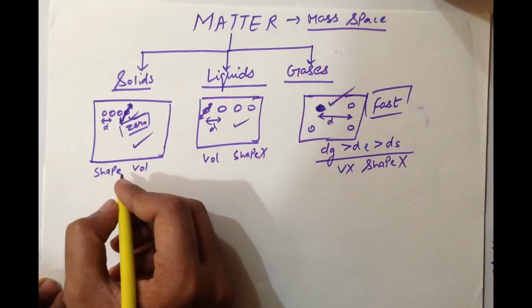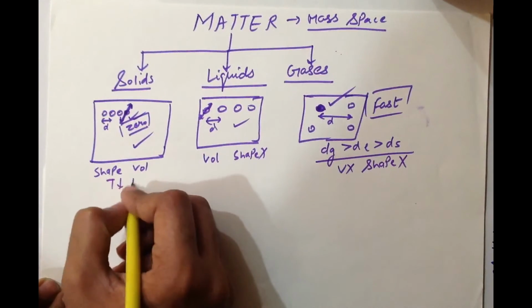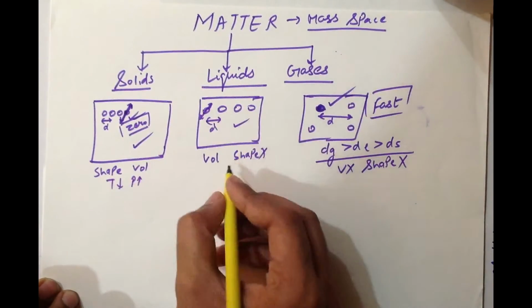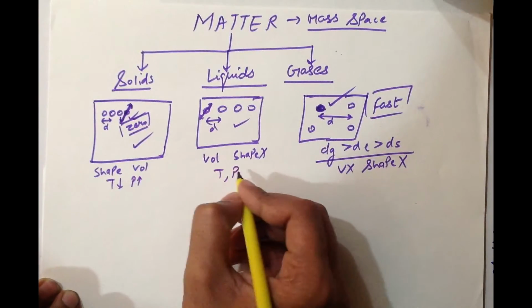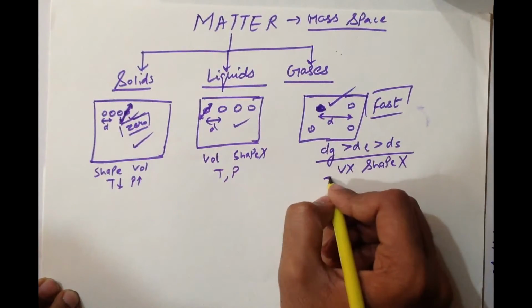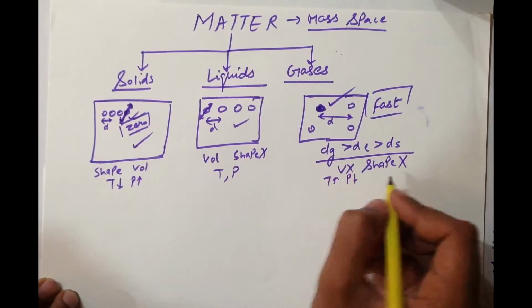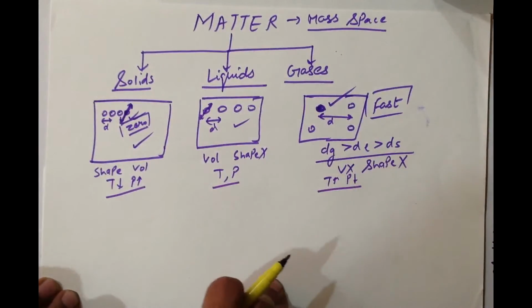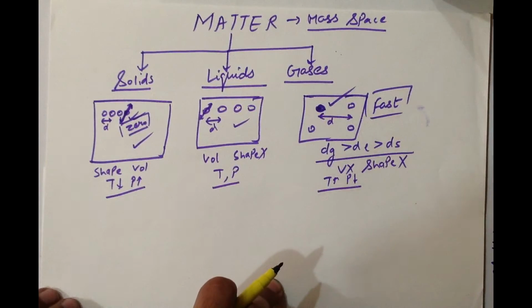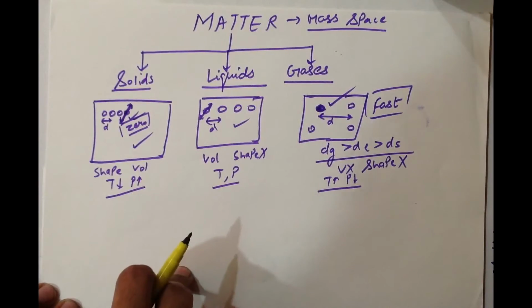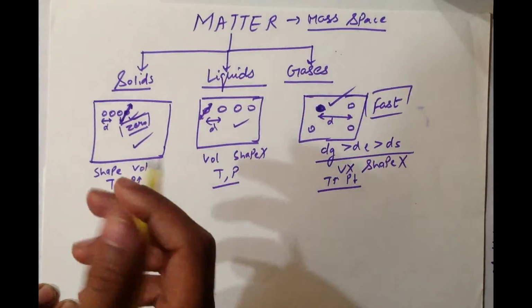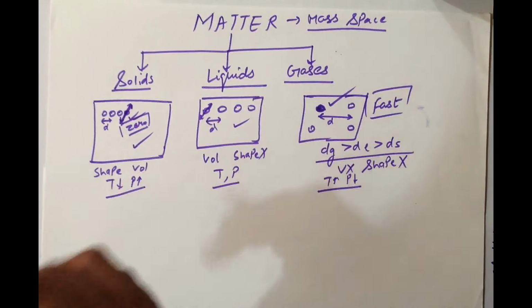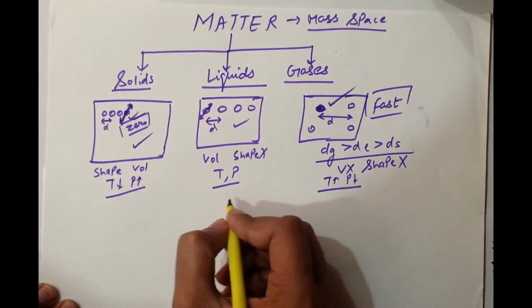Now, solids exist at low temperature and high pressure. Liquids exist at intermediate temperature and pressure, and gases exist at high temperature and low pressure. See, this temperature and pressure is not absolutely defined. We cannot say that every solid will exist at a temperature of 100 degrees Celsius. They are just relative quantities. So now matter is divided into some more categories based on their chemical classifications.